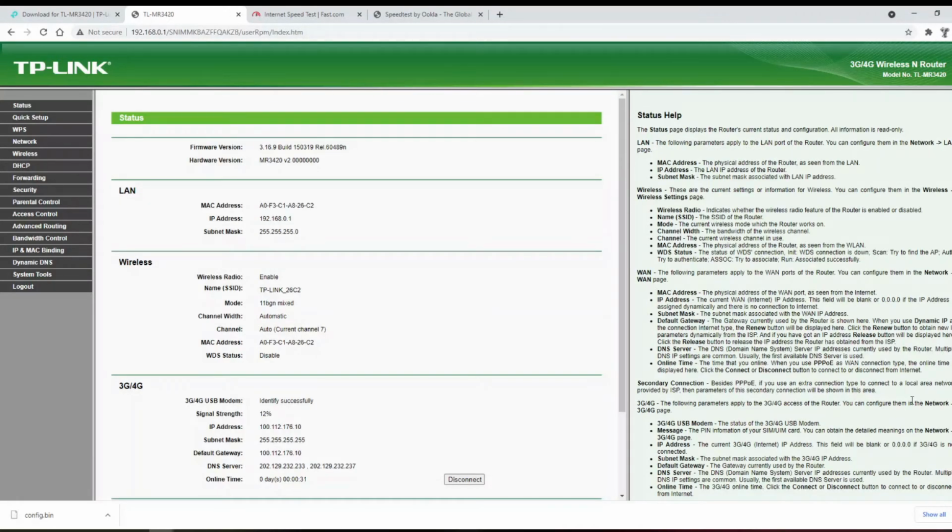In the status tab, you can see the firmware version which we upgraded is mentioned. And you can see the 3G/4G USB modem is identified successfully. The signal strength is also available. It's 12% for the moment.